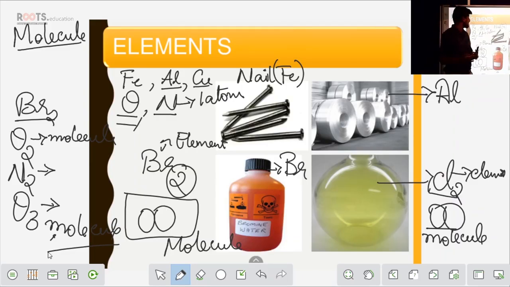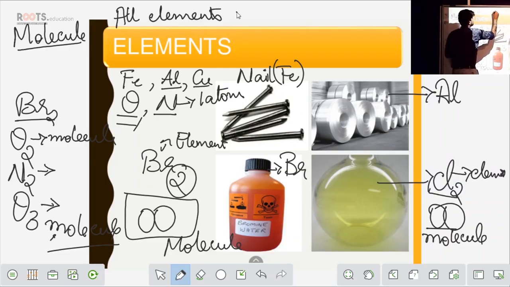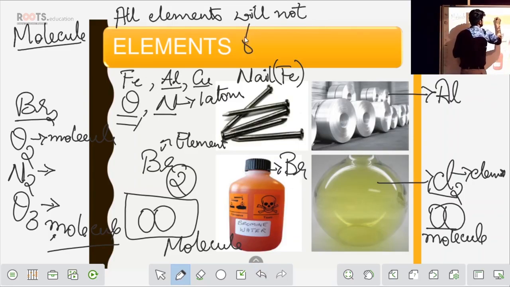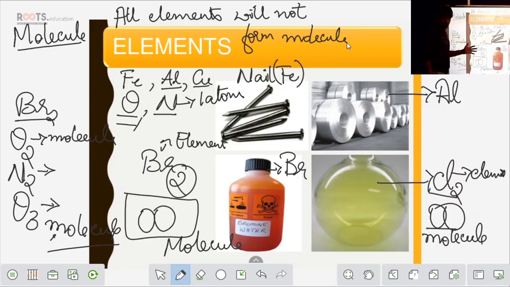So what is my sentence? My sentence is: all elements will not form molecule. Okay, all elements will not form molecule. So this is about elements. Now we will understand what is compound. So once we study what is compound with an example, then you will be able to differentiate between elements and compound. Fine.